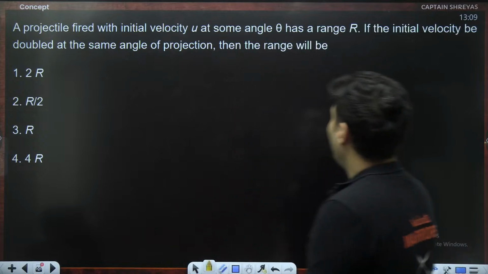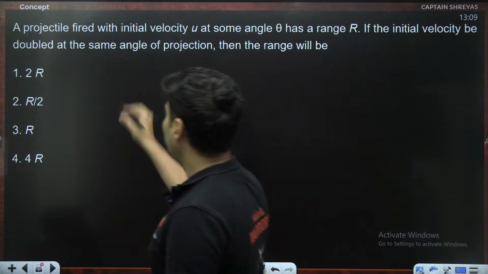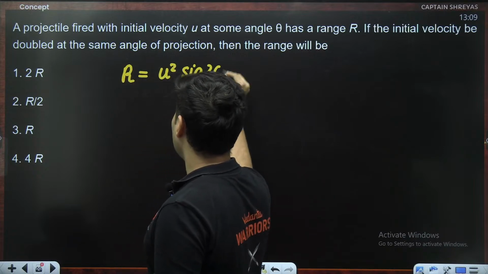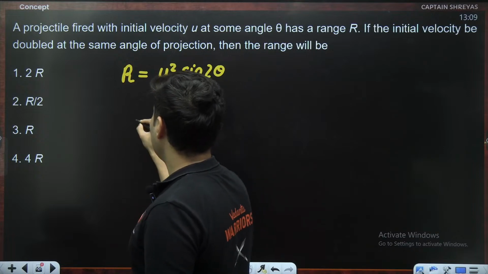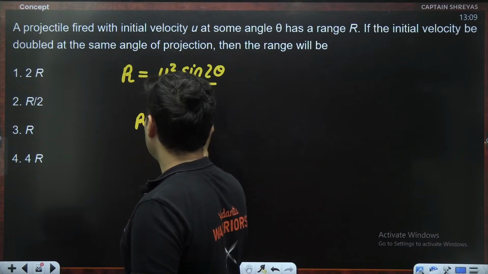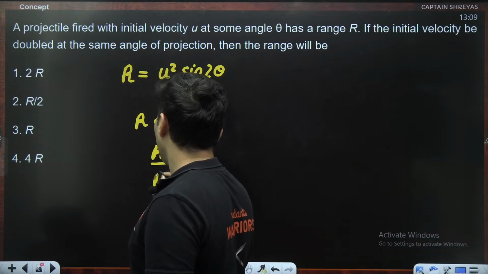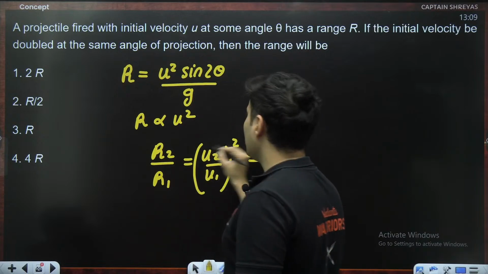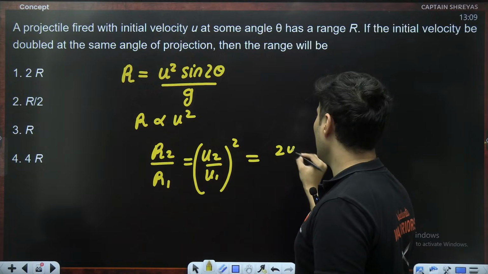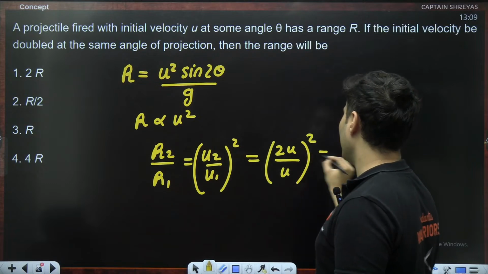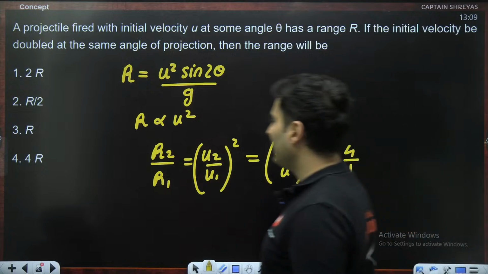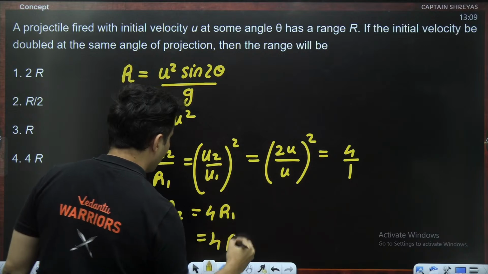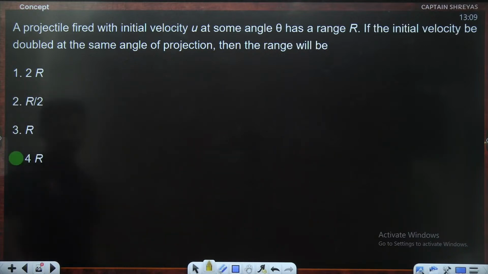Projectile fired with some speed at some angle has some range. The speed is doubled. What is the formula for range? Range is basically u square sine 2 theta divided by g. Angle is same, g is same. So that means range is proportional to u square. So r2 by r1 will be u2 by u1 whole square. It is mentioned that the speed is doubled. So (2u) square by u square, u cancels, 2 square is basically 4. So hence the new range will be 4 times the old range, 4 times of r. So that should be the answer, which is option number D.